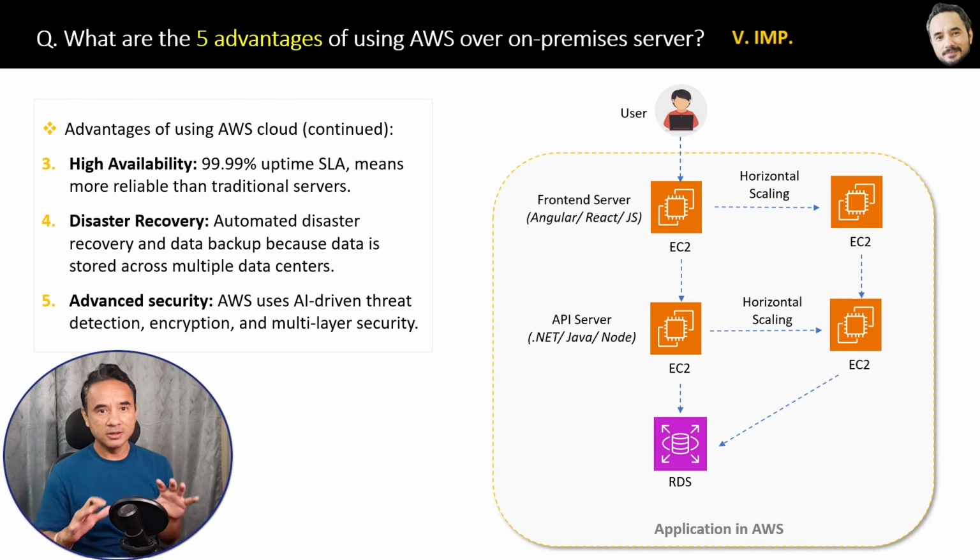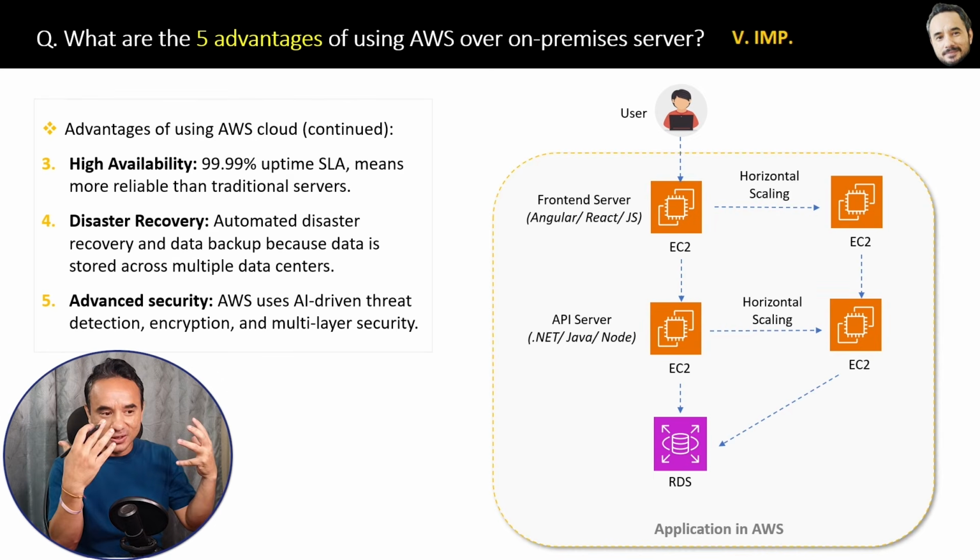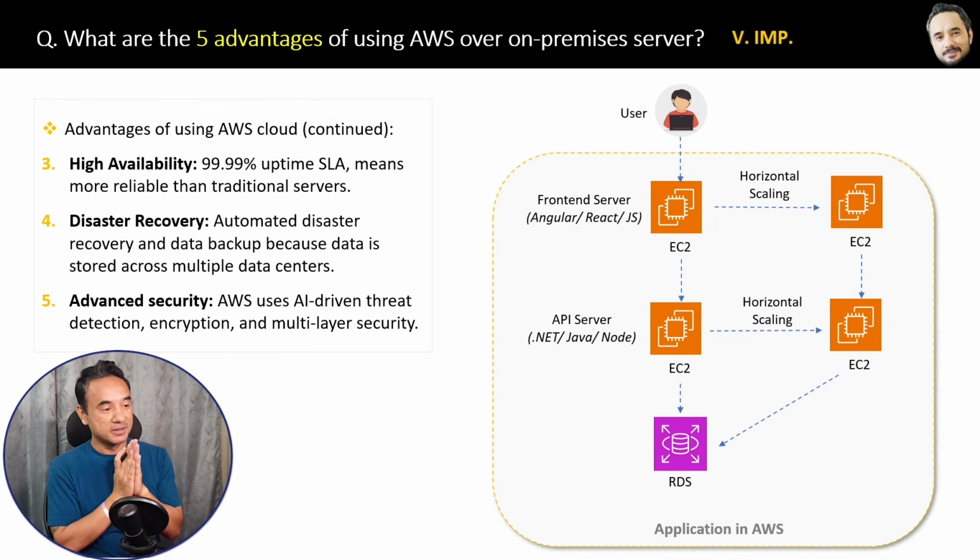Okay. All right. I hope now you understand completely why we should use AWS cloud instead of on-premise servers, right? Now, in the upcoming questions, I will explain how to practically achieve all these features like security, scalability, availability in AWS. So be ready for it.